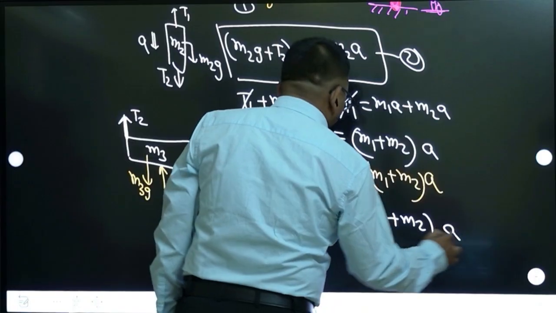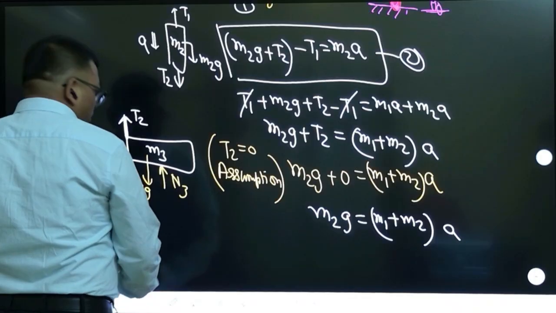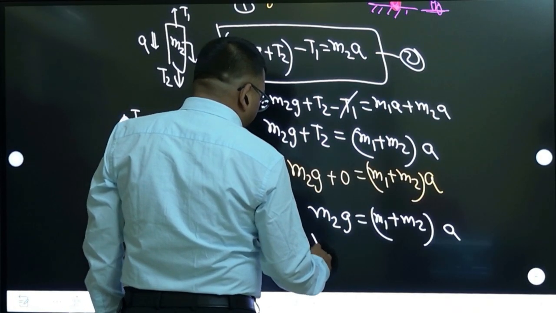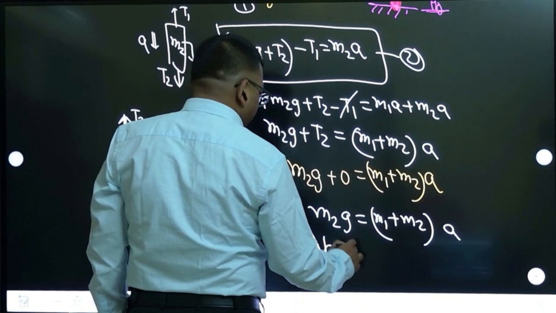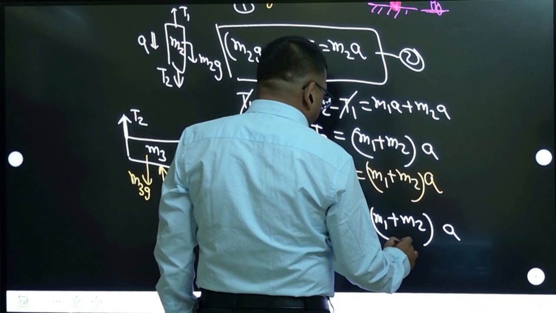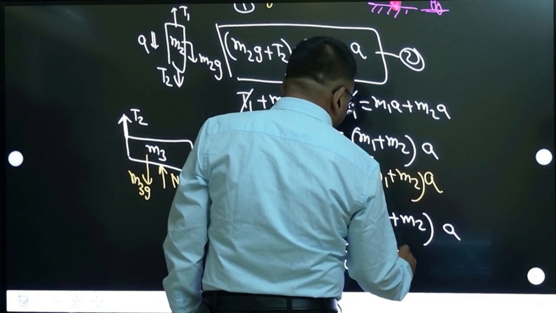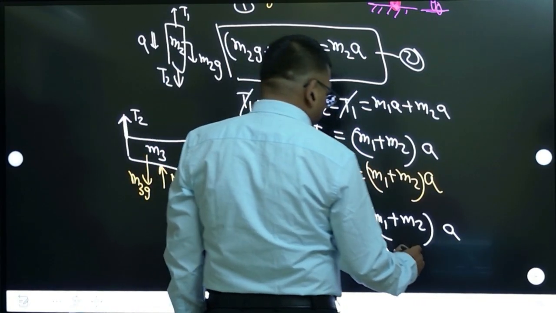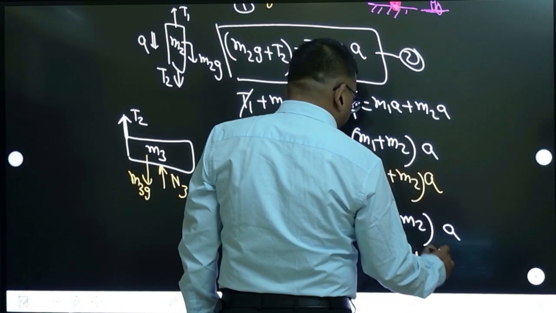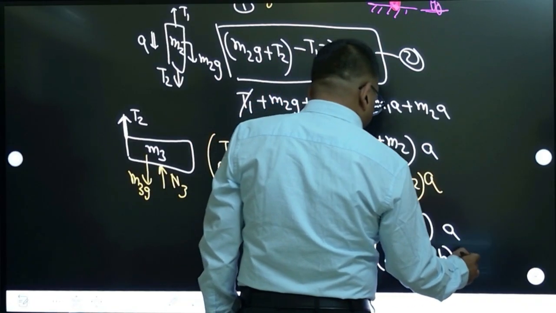Now let us write the mass values which we have written there. M2 was lambda h, into g. M1 was lambda times x, correct? M2 is lambda times h, into a.